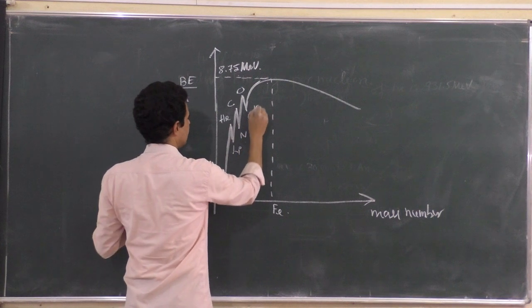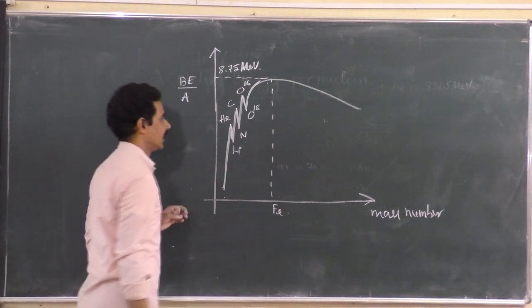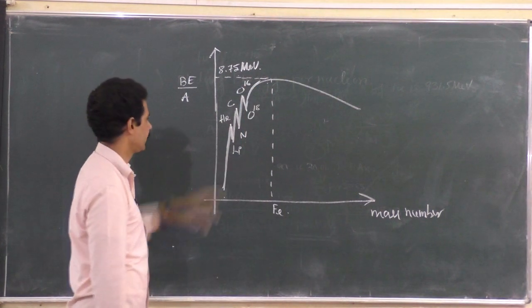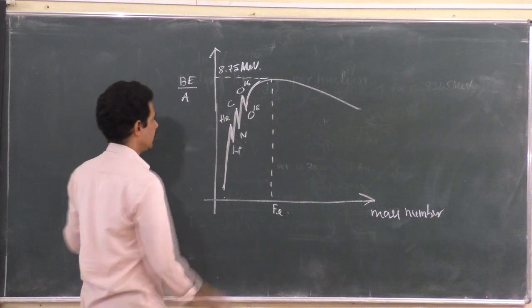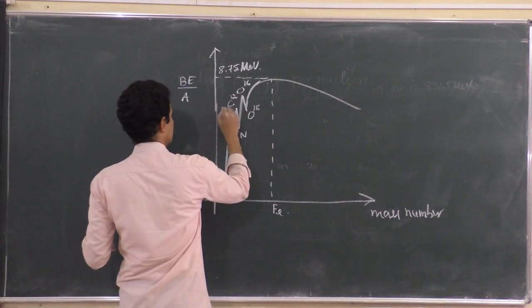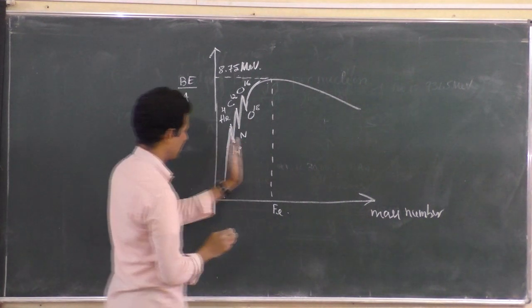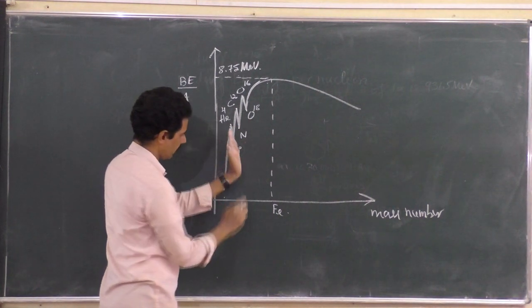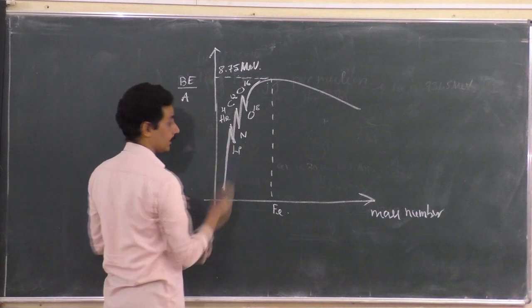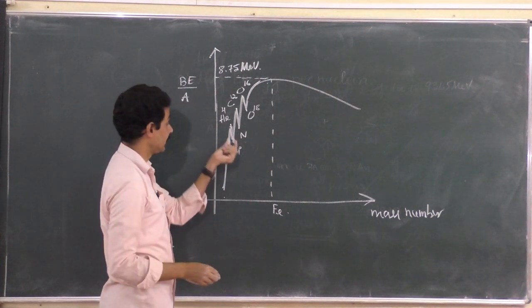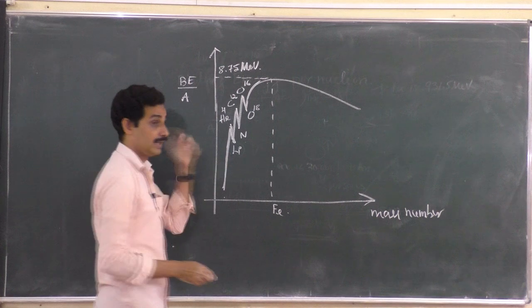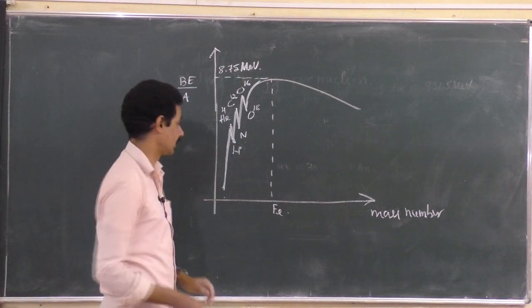So this is oxygen 18 and this is oxygen 16. They are the isotopes of oxygen, right? Different mass number, same atomic number. And you know carbon 12 and helium 4. Lithium comes next, a little forward, right? So coming to the top, moving forward and coming down. Less for lithium. For lithium, binding energy per nucleon is less than helium. Helium is stronger, lithium is not so much stronger.